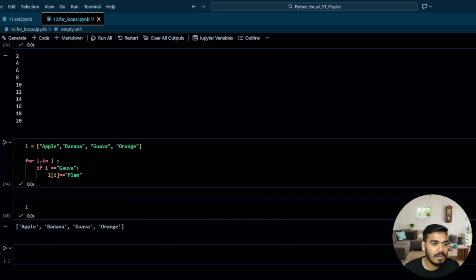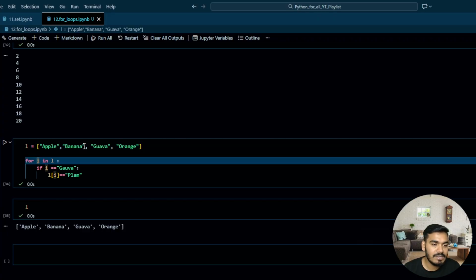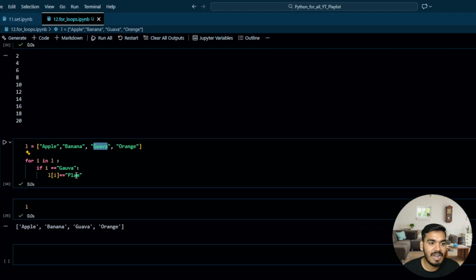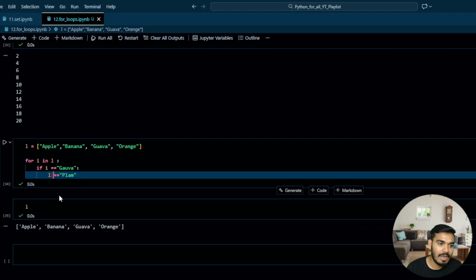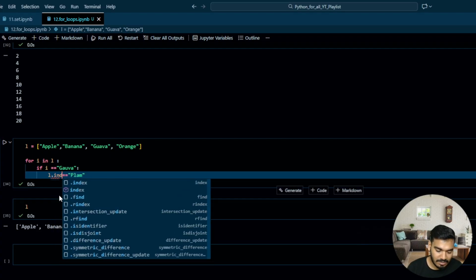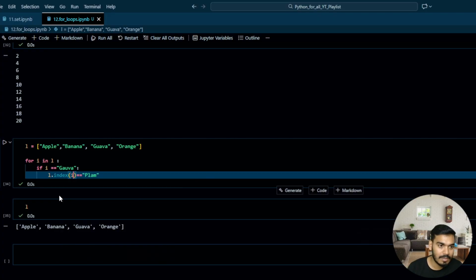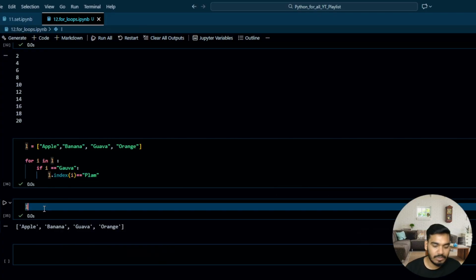One second, I made a mistake because I is going to get the element. It's not going to get the index of that, right? So if I is guava, it means that you have an element. And if you want to change that, then you have to write L dot index of I. And then I think it's going to execute.